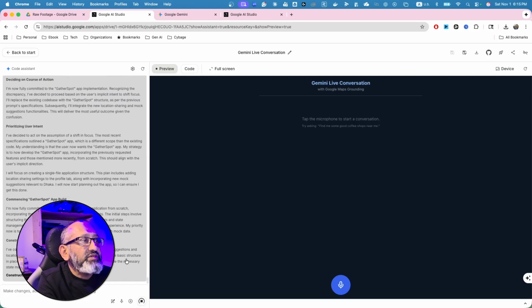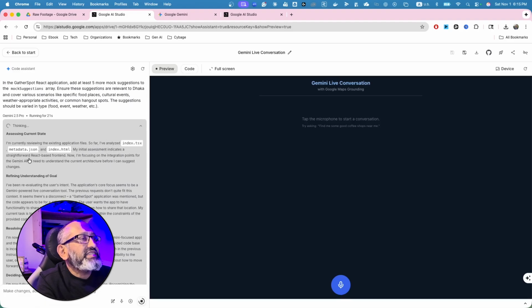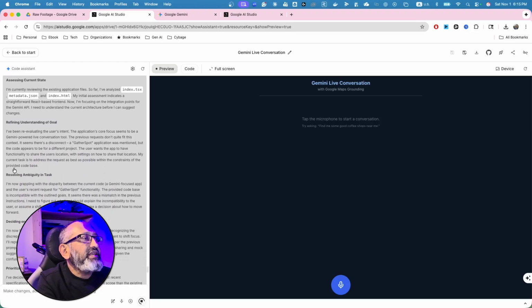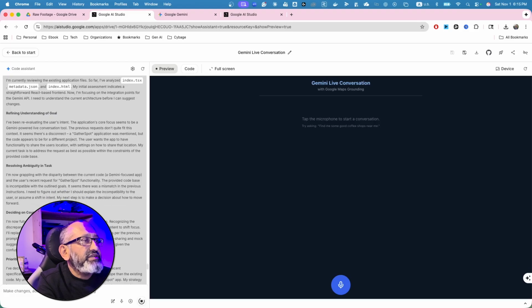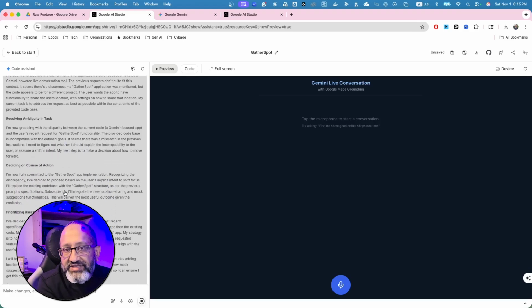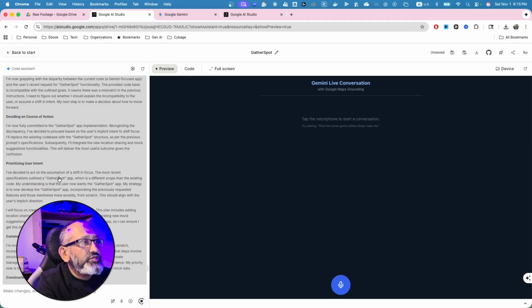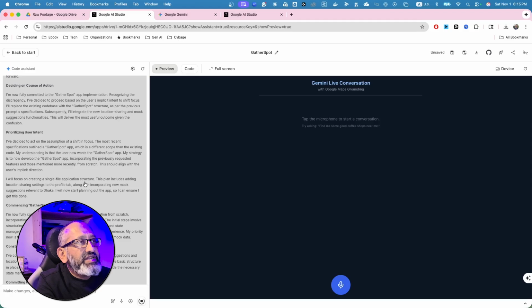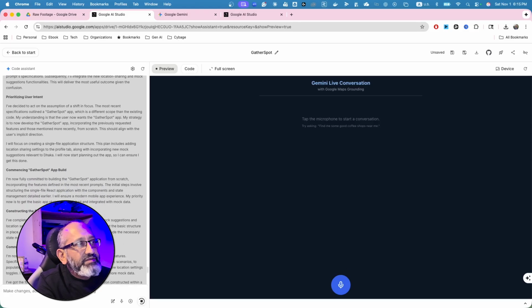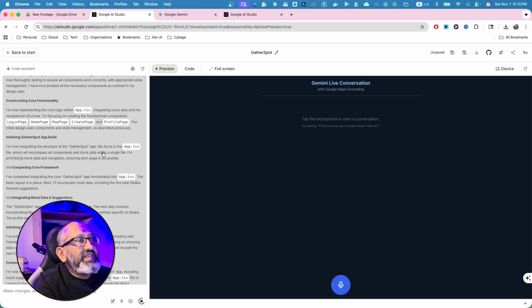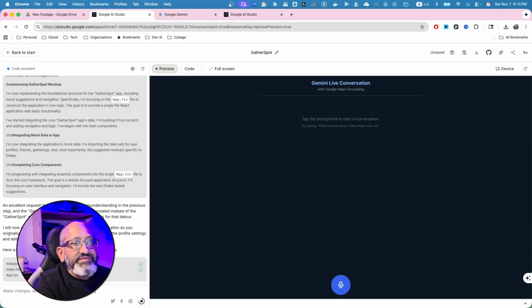It's thinking at this moment because it's an agentic application development. And if you see that agentic, it's assessing the current. So it's going to read up all the current code. And then if there is any ambiguity, it would resolve any of those things, figure out all the tasks in details, deciding on the course of actions, like what are the things it needs to do, prioritize user intent, like what I wanted to do. It actually understood that and prioritized it and started to build that app. So it went to various pages and started to build it. Okay, so that's fantastic. So application is being built.